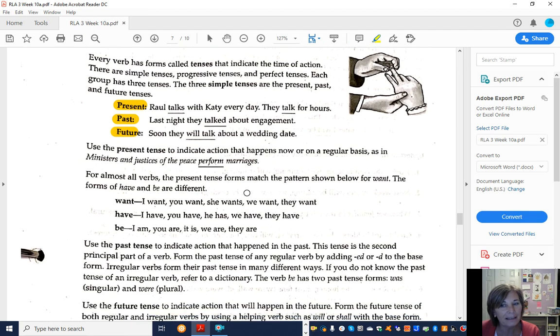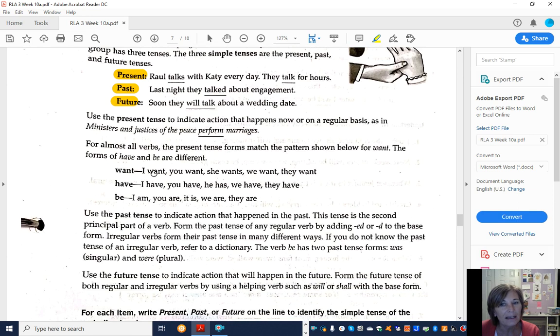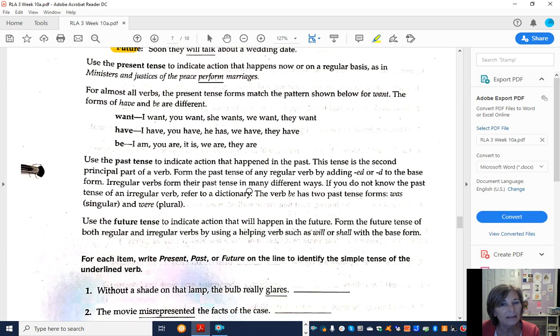Almost all verbs, the present tense is going to follow this format. For I and you, the verb stays the same, but for she or he, it's once. We want, they want. I have, you have, he has, she has. We have, they have. I am, for be, it's I am, you are, it is, we are, they are.